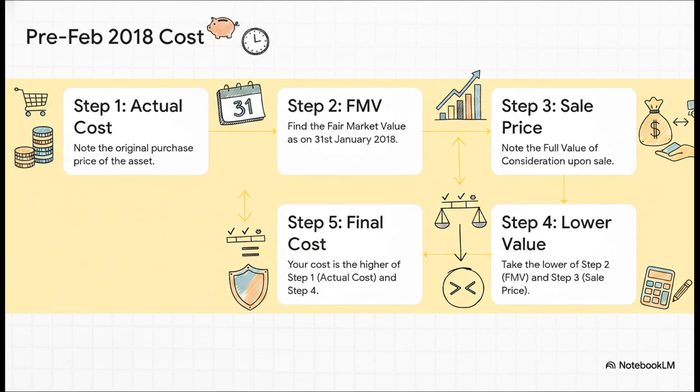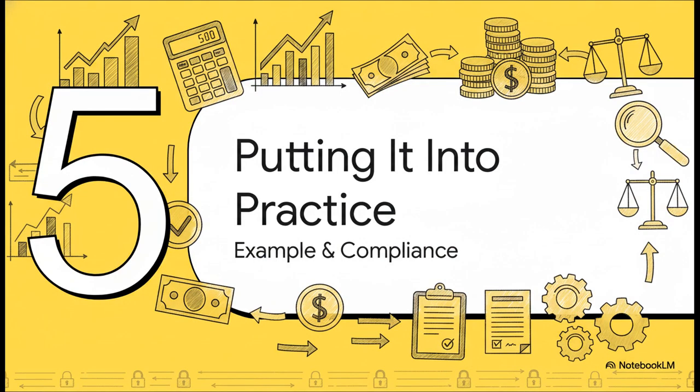Let's walk through this step by step, nice and slow. First, you take your actual purchase price. Second, find the fair market value, or FMV, of the share as on January 31st, 2018. Third, you have your final sale price. Now for step 4, you compare the FMV and the sale price, and you take whichever is lower. And finally, for step 5, your cost of acquisition is the higher of your original purchase price and that value you got in step 4. It's a bit of a dance, but this formula makes sure you're only taxed on gains made after the law changed.